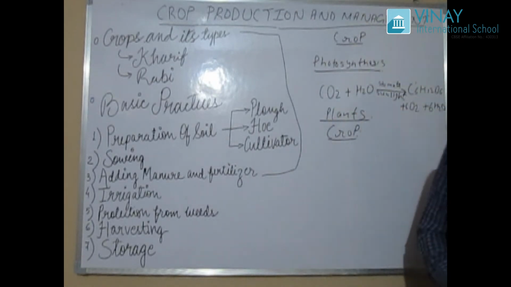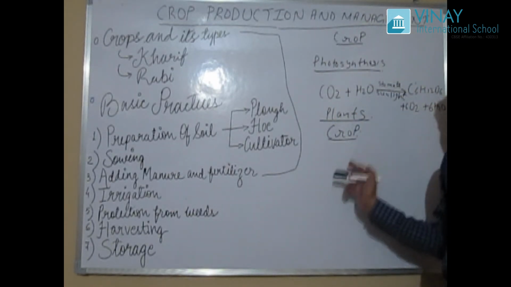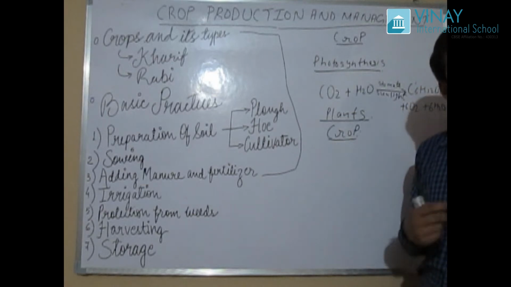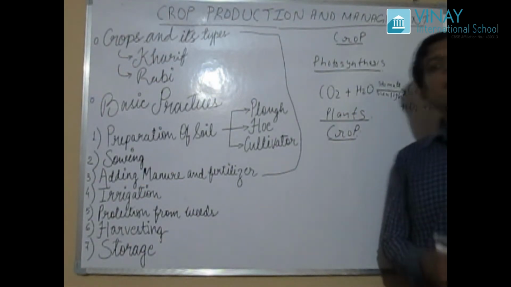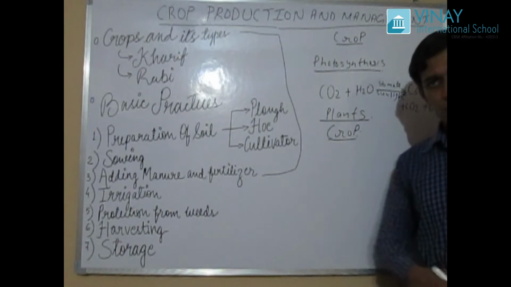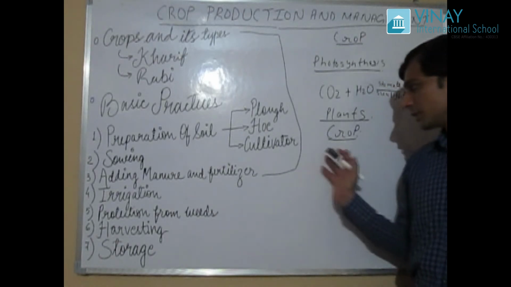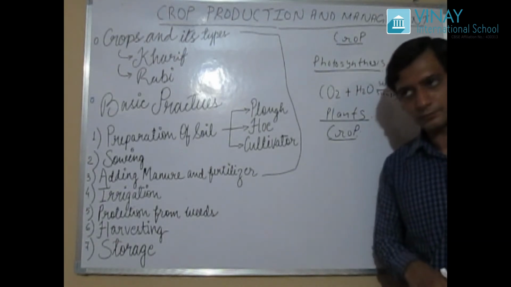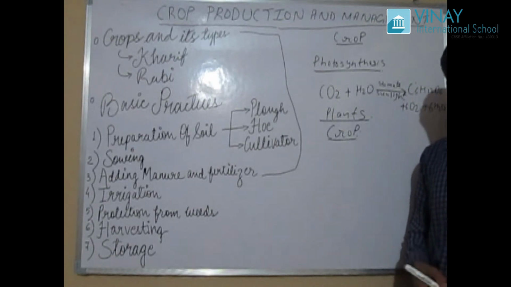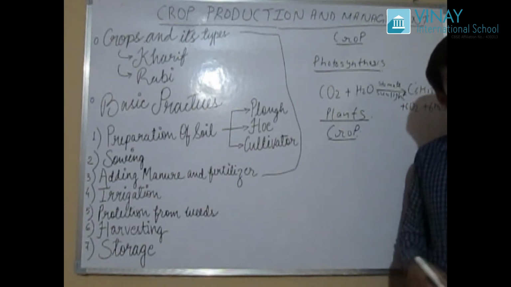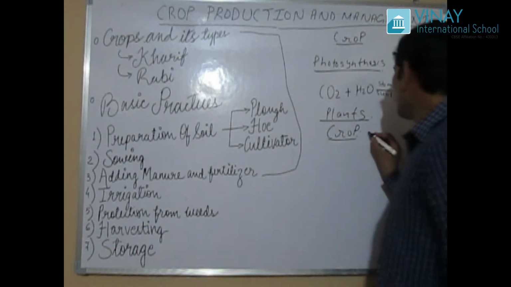What is a crop? A crop is nothing but a single type of plant grown in a large area. If any type of plant is grown in a large area, it is known as a crop. For example, maize. You all might know what maize is. If maize is grown in a large area, then it is called a maize crop.